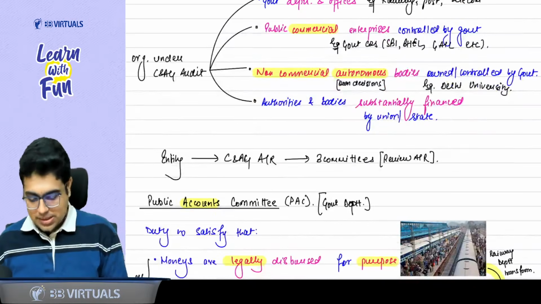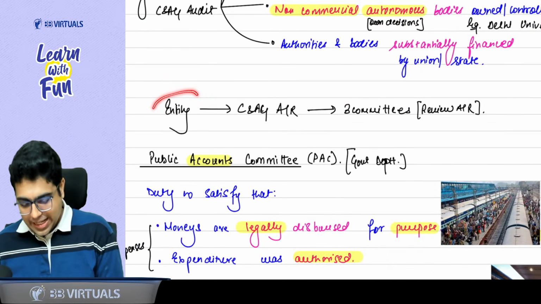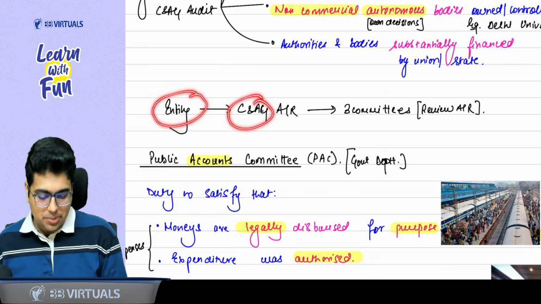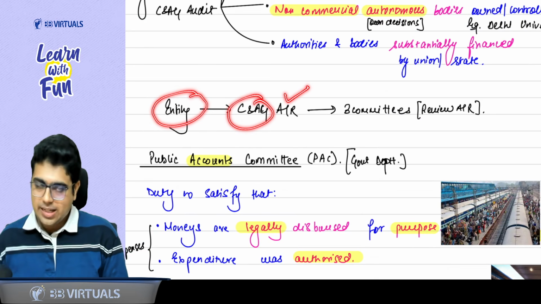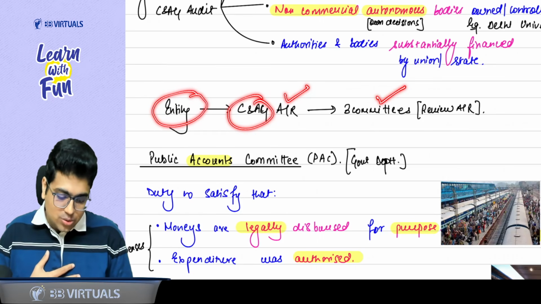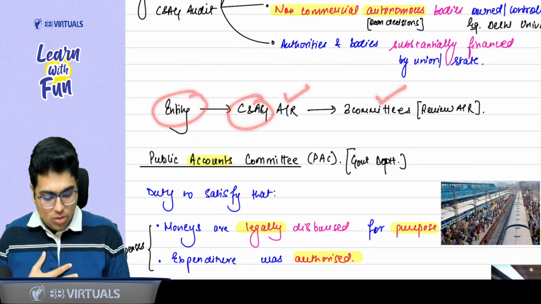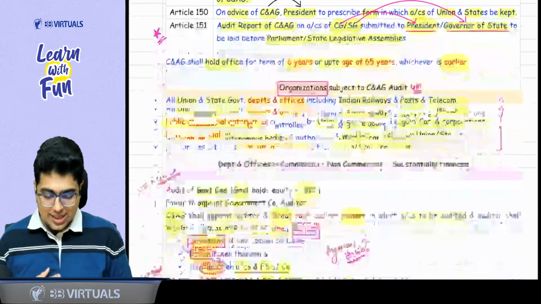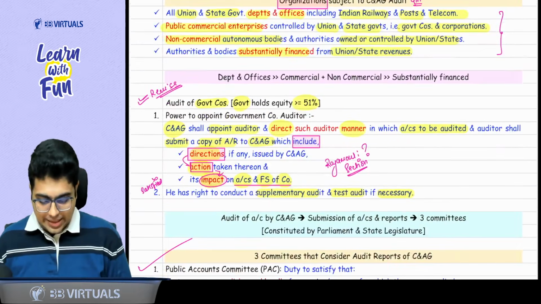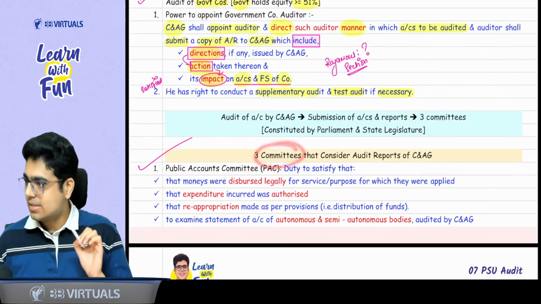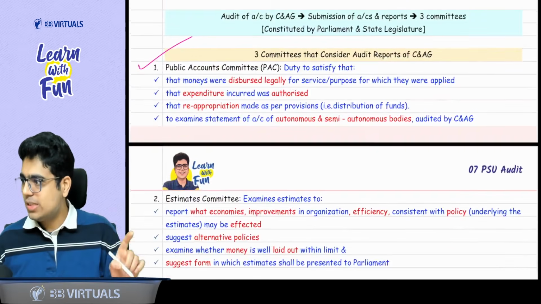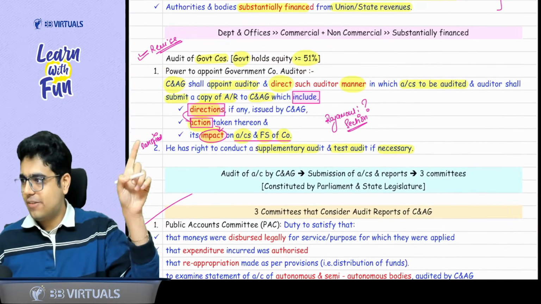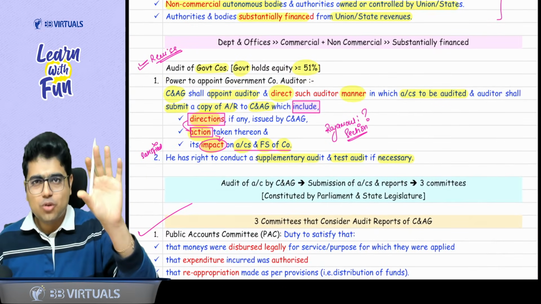Now, what happens is, for any entity, CAG prepares the audit report. Then that audit report is given to three types of committees who review it. So what we are going to discuss right now is the three types of committees. Are you ready? Once we do these three types of committees, then we will revise this small point related to audit of government companies.